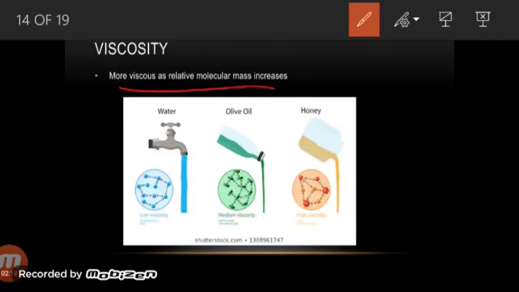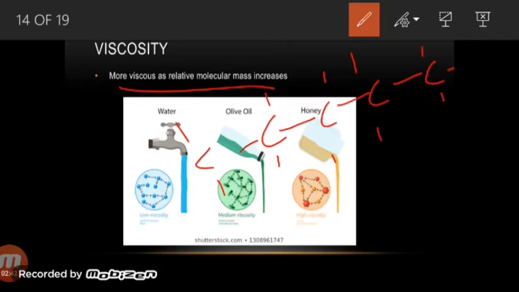What is viscosity? Viscosity is basically the ability of a substance to flow. Alkanes become more viscous as their relative molecular mass increases. How? Let's suppose we have two compounds. One is a long chain one. These are the hydrogens. And one is a small chain molecule.